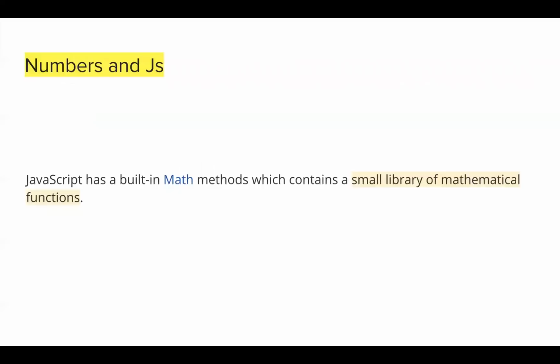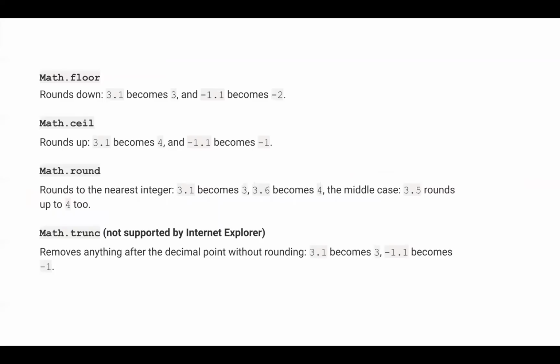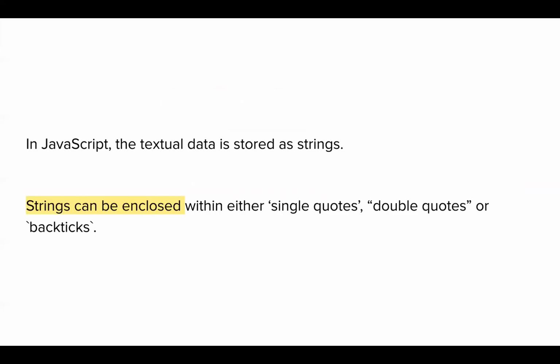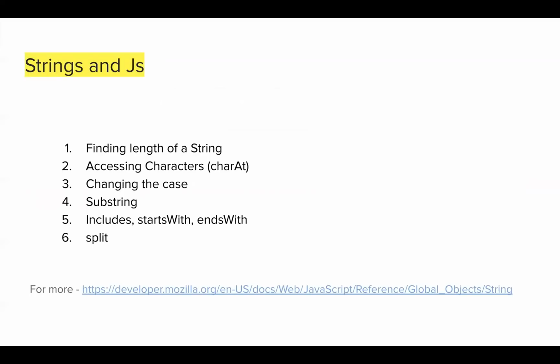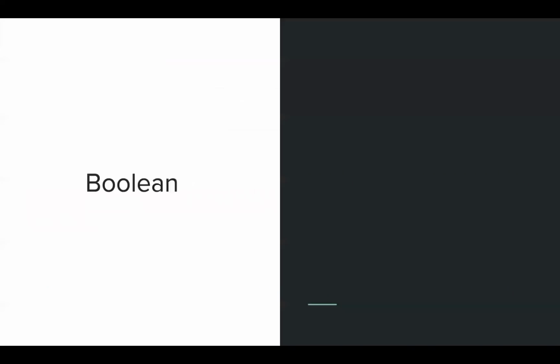And for each data type, we have some built-in methods that JavaScript provides us, so that you don't have to keep on writing code by yourself. Like finding the length of a string or array is a very common feature, right? And if you have to write code for it every single time, then that really is not an efficient thing. So for such cases, JavaScript provides you the built-in functionality out of the box. For numbers, we have the math methods. So these are some math methods, just going through a recap of it. It's not something that we'll be covering in the lecture, but again, you should be aware that these are the data types and these are the methods that JavaScript provides us out of the box.